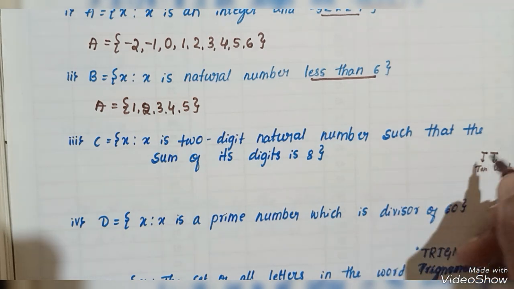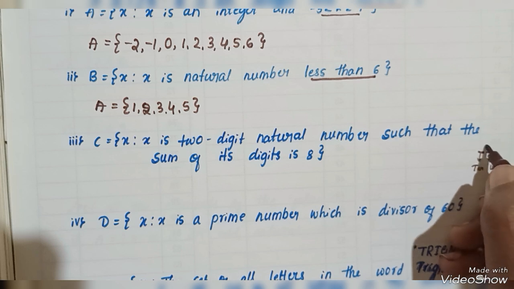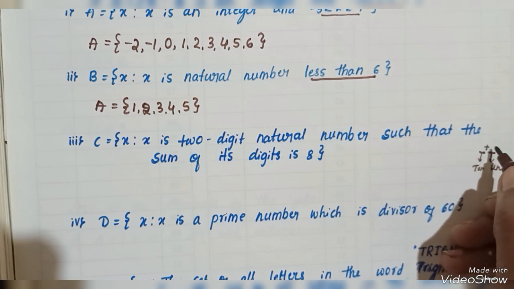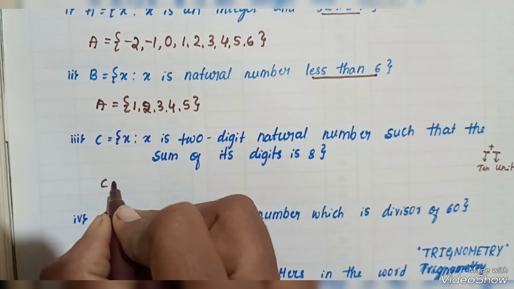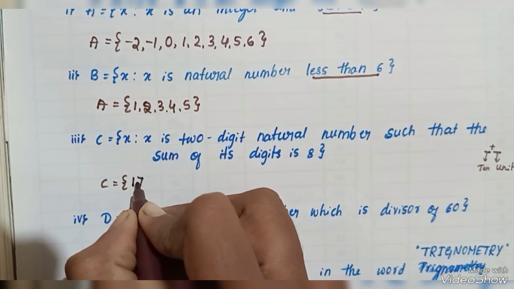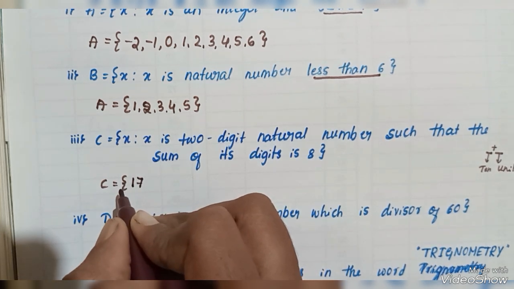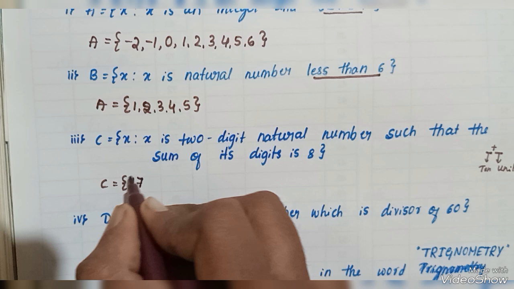Here we have to consider the two digits and their sum. When we add the digits we get the value 8. I have considered the 2-digit number 17. 1 and 7 are the 2 digits. When we add 1 and 7 we get 8.